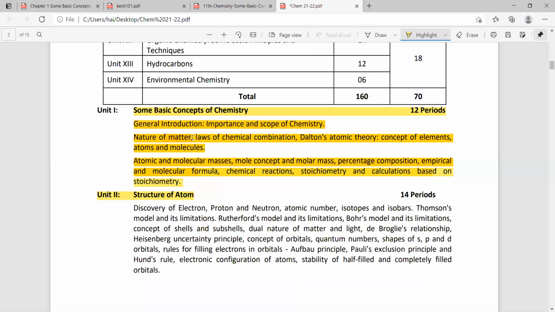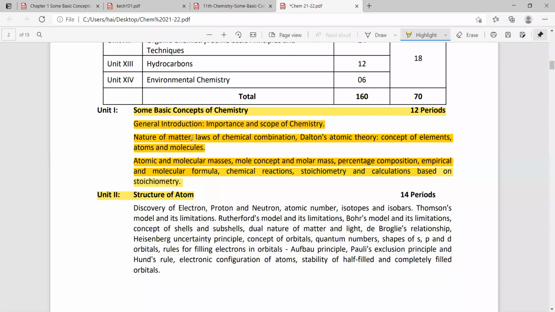One is matter in our surroundings, then matter around us pure is also given. So that is what we are discussing here. And laws of chemical combinations: the law of definite proportion, law of constant proportion, law of conservation of mass. Yes or no?